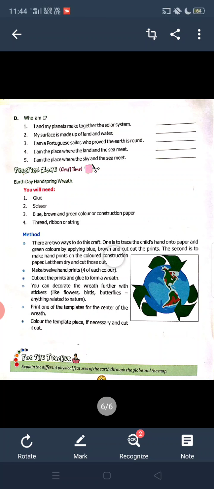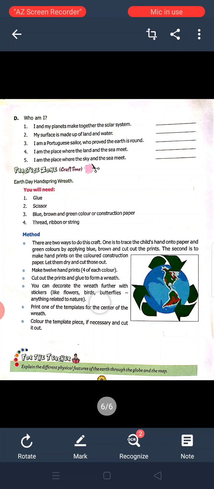do this craft. One is to trace the child's hand onto paper and color green, blue and brown, and cut out the prints. The second is to make handprints on the colored construction paper. Let them dry and cut those out. Make 12 handprints, 4 of each color. Cut out the prints and glue to form a wreath.